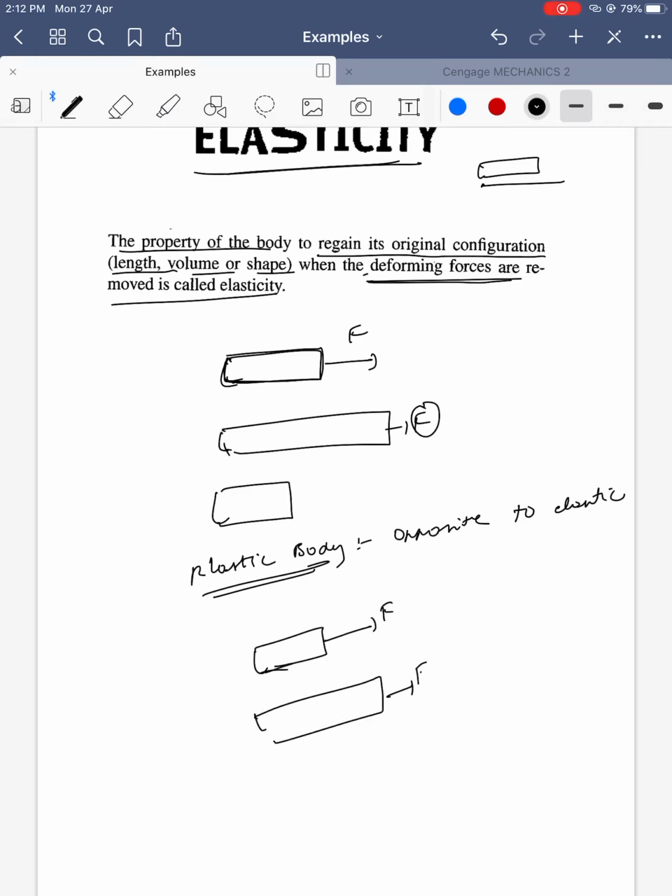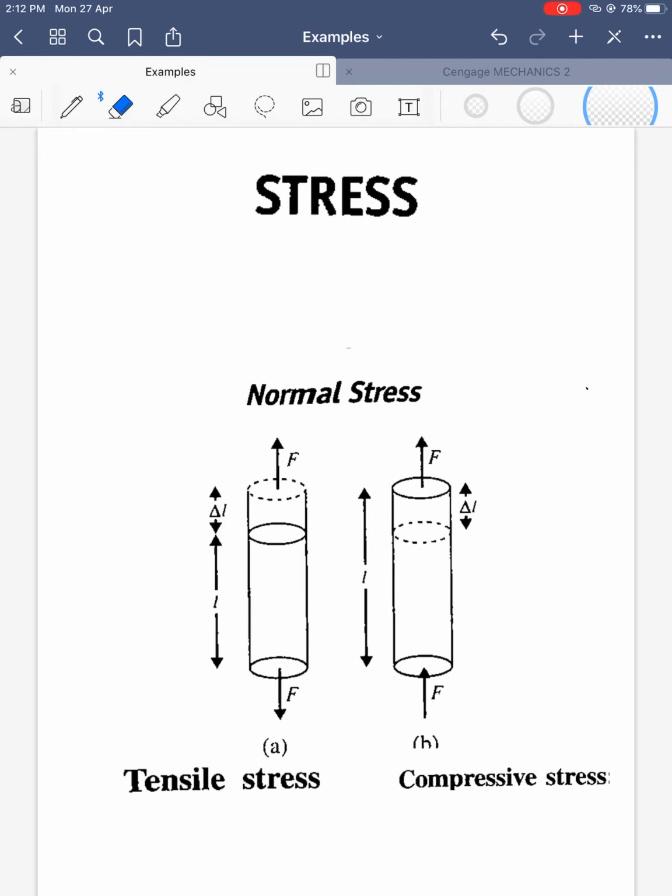Now first we'll see what is normal stress. Normal stress is sigma n. Sigma generally denotes stress.